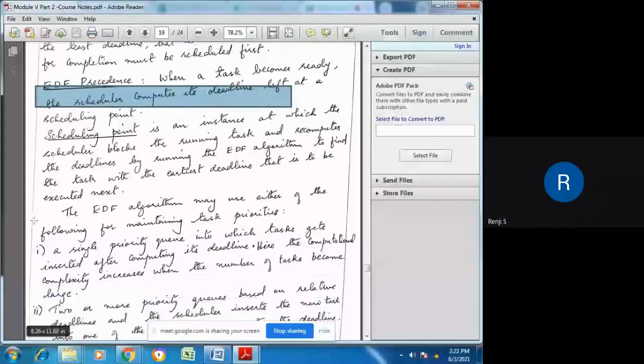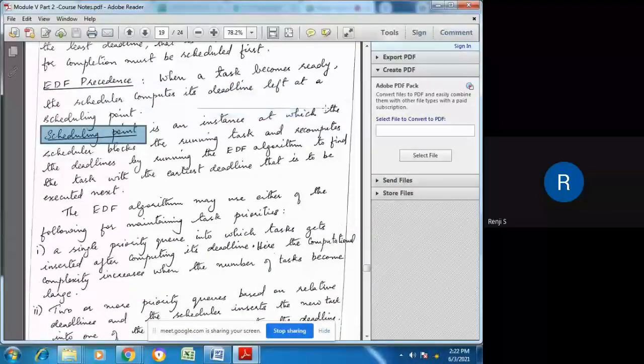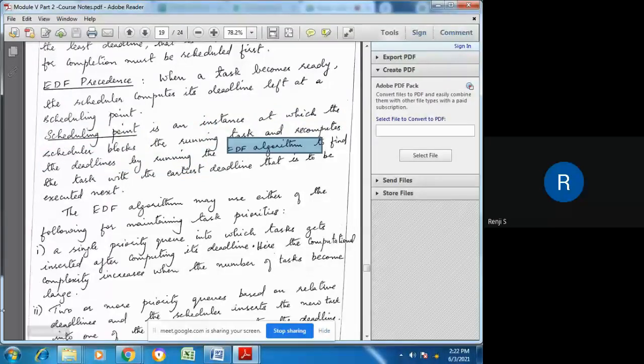So, what is this scheduling point? At each scheduling point, the scheduler has to run and find out the remaining time left. A scheduling point is an instance at which the scheduler blocks the running task and recomputes the deadlines by running the EDF algorithm to find the task which has the earliest deadline.